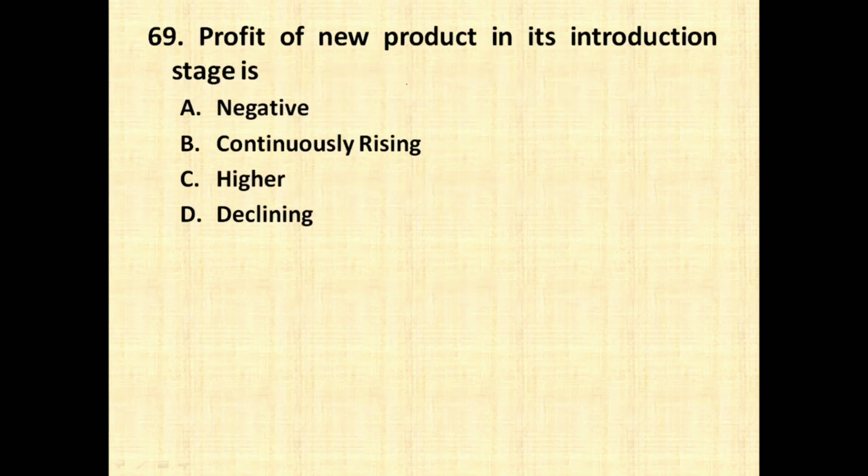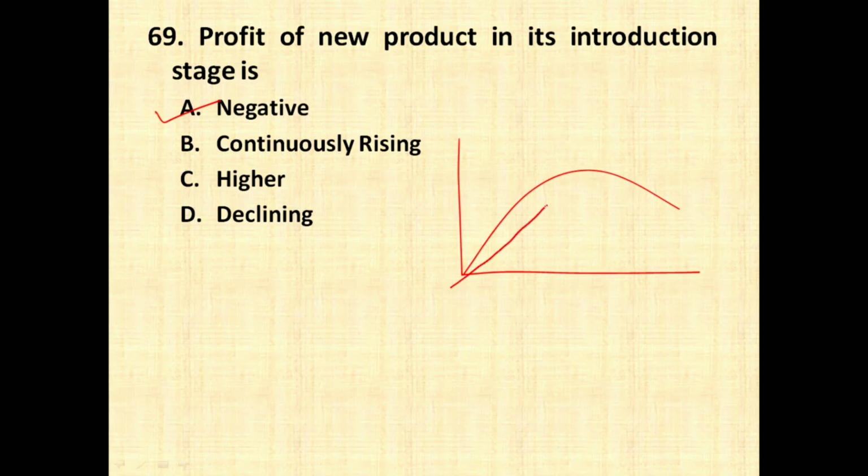Profit of new product in its introduction stage is negative, continuously rising, higher, declining. So whenever there is a new product, the profit usually is negative or very low. Now this can be explained using the product life cycle. So this is how a product life cycle has the phases, and the profit, it starts initially negatively and then it rises, then it becomes stable and it goes on declining. So we can divide this product life cycle into different stages.